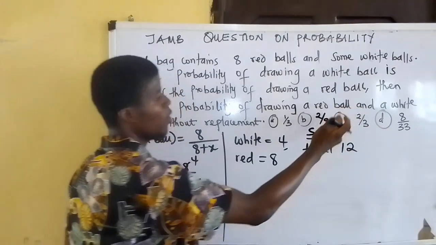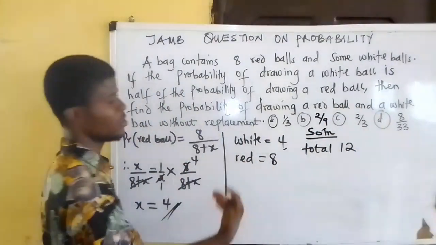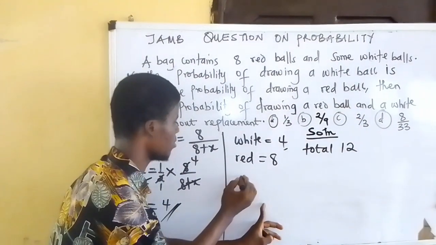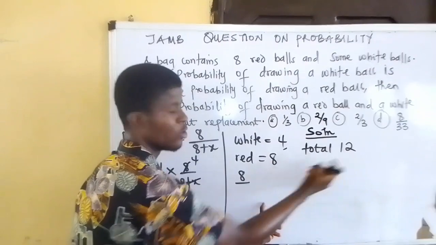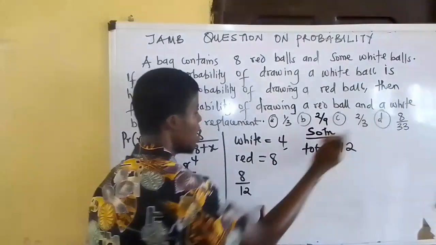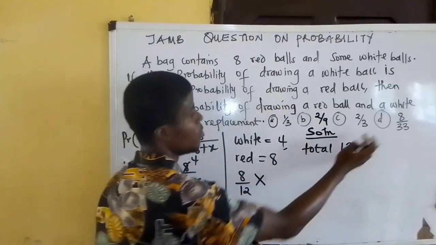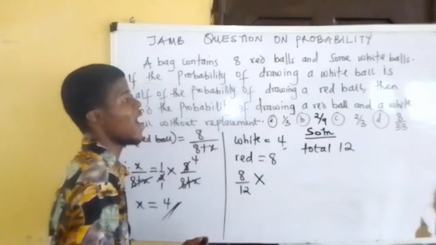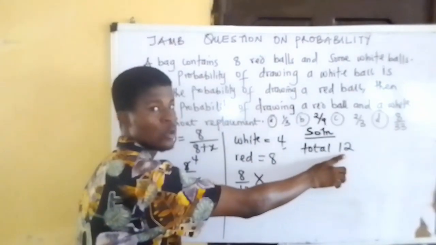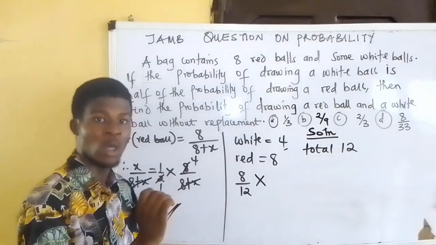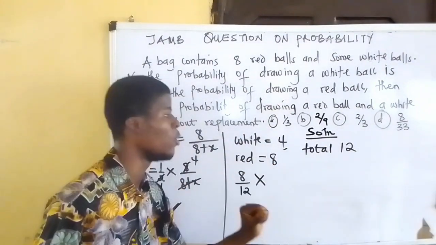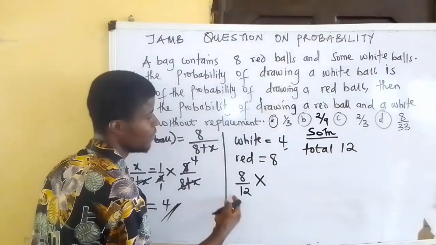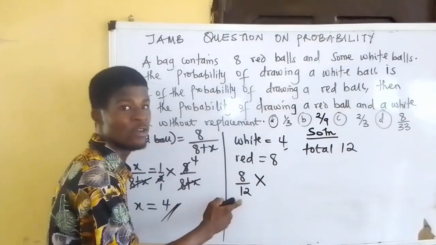Probability of drawing a red ball and a white ball without replacement is this. Probability of drawing a red ball first is 8 over the total 12. Because of this 'and', I will multiply. Now, probability of drawing a white ball without replacement: I have drawn one ball out of this total of 12 without putting it back before drawing the next one. It means that when I'm picking the next ball, this total will now be 11.